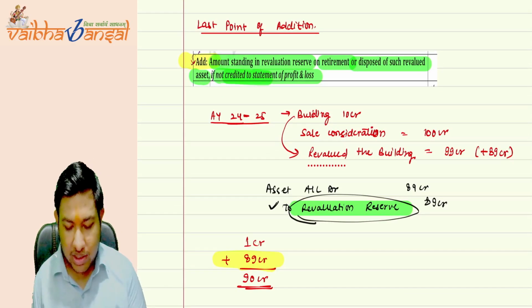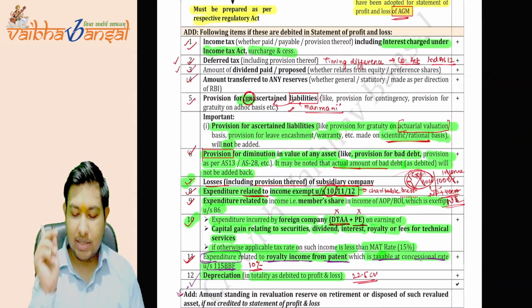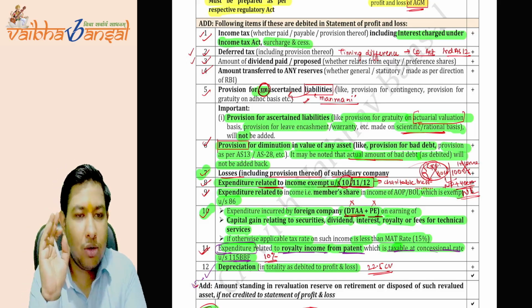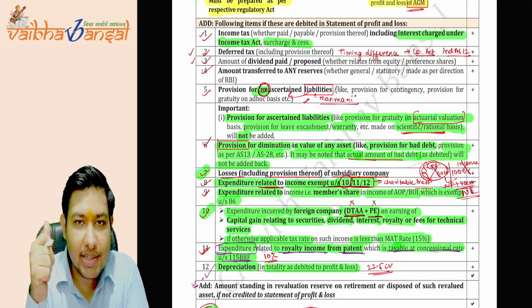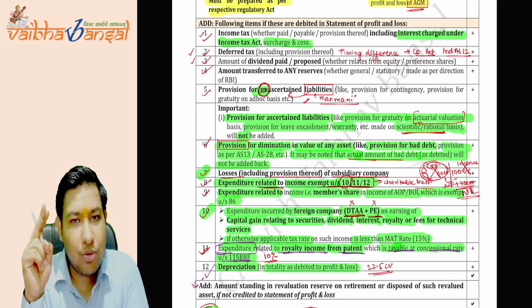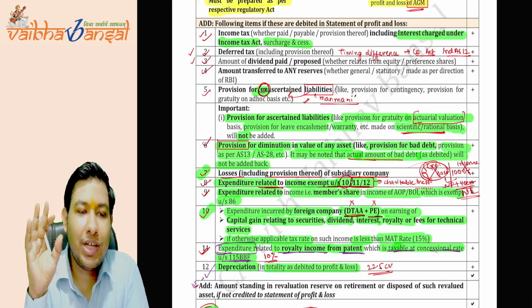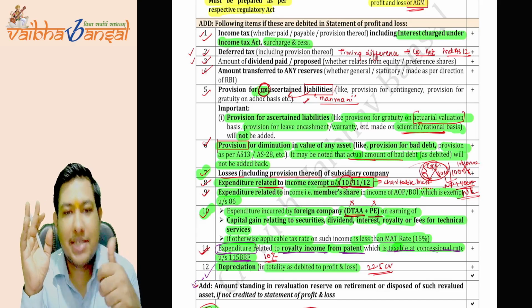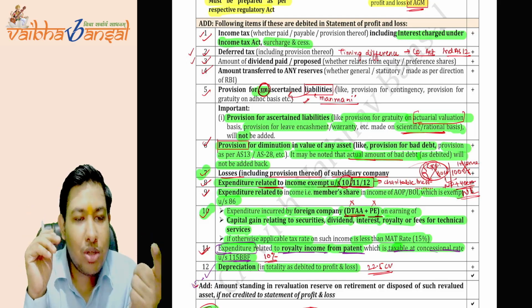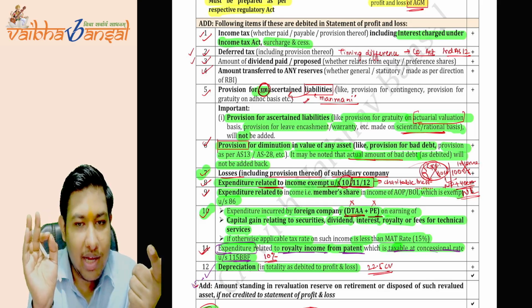So now with this we have completed all the points of the addition. Let me have you revise all 12 or 13 points. First is the income tax, second deferred tax, third the dividend paid or proposed, fourth amount transferred to any reserve, fifth provision for unascertained liabilities, sixth provision for diminution in the value of assets, seventh losses including provision thereof of subsidiary company.